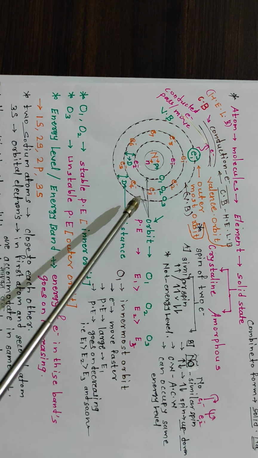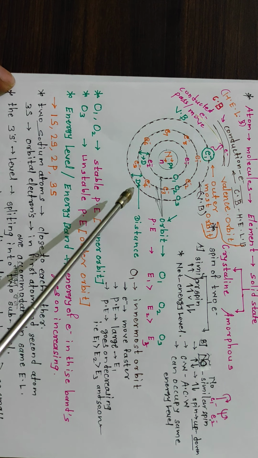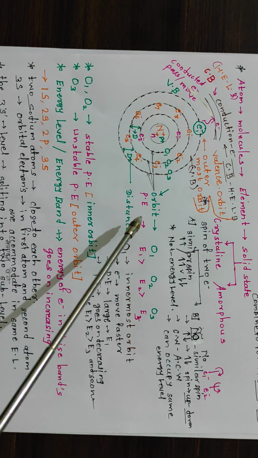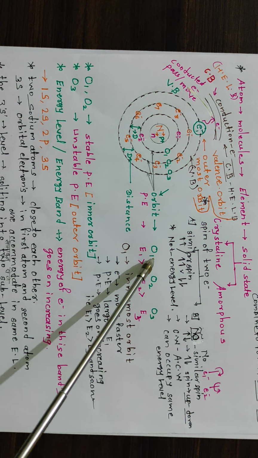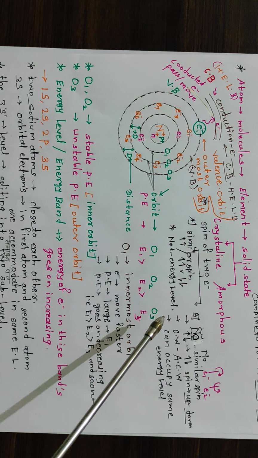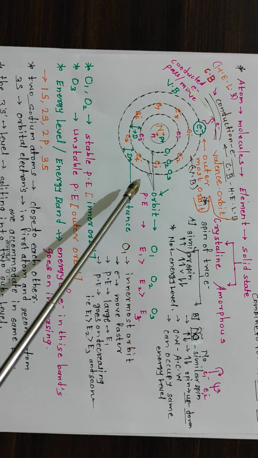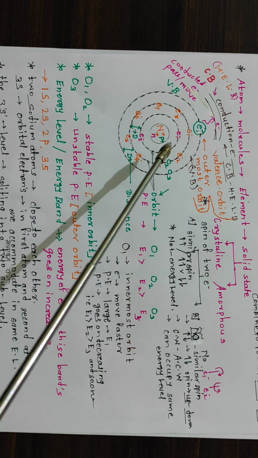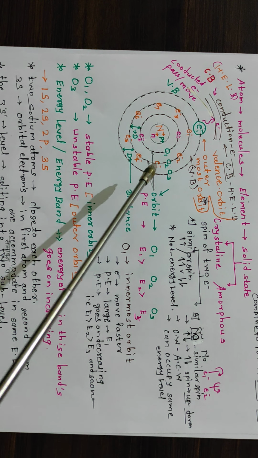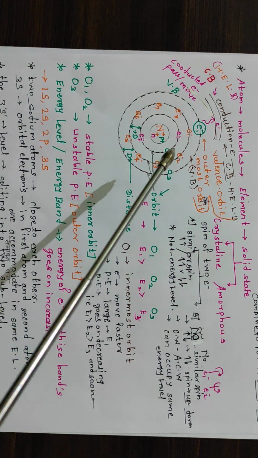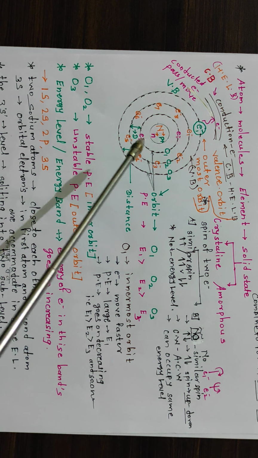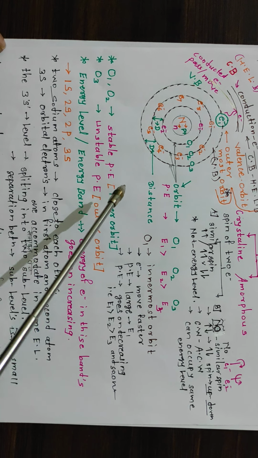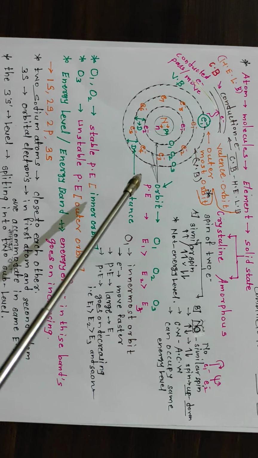So this outermost orbit is the valence orbit. Then study here the orbits: the first orbit is denoted by O1, the second orbit O2 and O3. Then consider the potential energy of the electron. The potential energy of the first orbit is higher, the second orbit is less compared to the first, and the third orbit is also less. That means potential energy goes on decreasing, but the energy level increases.